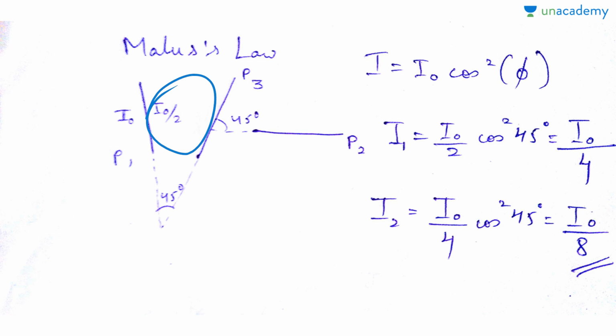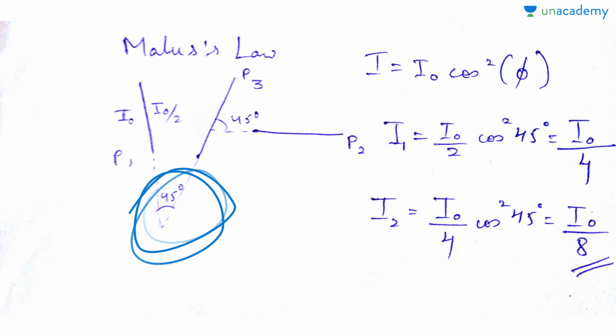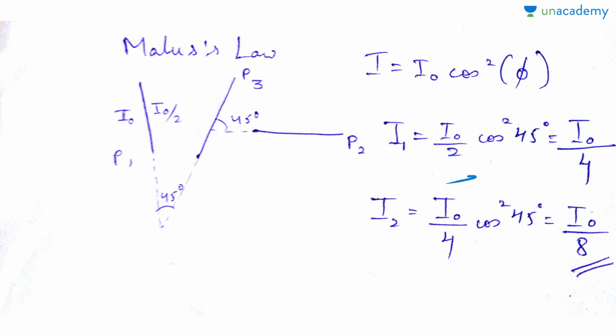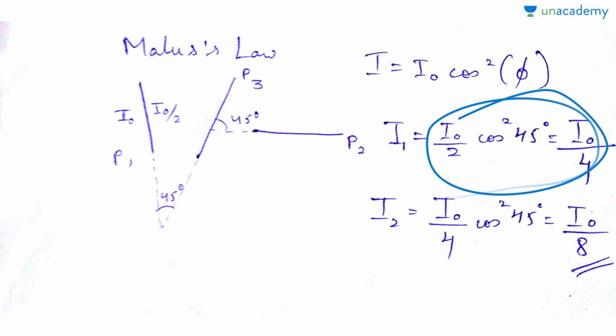Now for intensity at P2, what will be the next intensity? As we are having the angle 45 degree, I1 is equal to I0 by 2, since now it has changed to I0 by 2, times cos square of the angle between them, 45 degrees. What is cos 45 degree? That is 1 by root 2, so upon squaring it will become 1 by 2, so this whole expression becomes I0 by 4.